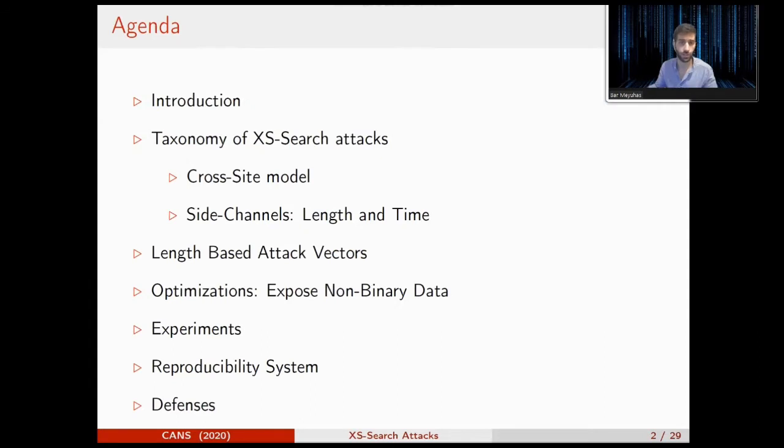Let's start with the agenda for today. I will start with a short intro that talks about what we can leak using this attack. Then I'll present the taxonomy of the attack. As I said, it is a family of attacks, so I'll explain the model of the attack and the different types. In this presentation, I will focus on the length-based attack, and I'll show you a few attack vectors of this type. Then I'll introduce our reproducibility system, in which you can repeat our experiments, but also produce and test your attack vectors. I hope that after this presentation you will find out some attack vectors by yourself. I will also present the defense mechanisms that we suggest to use.